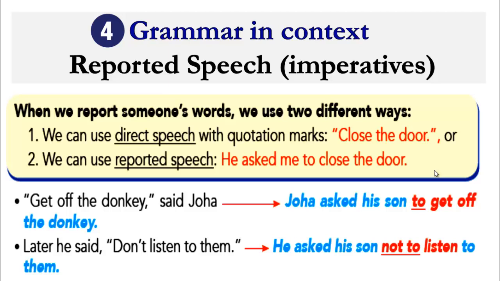When we report someone's words, we use 2 different ways. When we want to say what someone has said, we can use 2 ways here. The first one, we can use direct speech. Direct speech. And when we use direct speech, we have to put what here? Quotation marks. If you look here, these are called quotation marks. So when we use quotation marks, it's called what here? Direct speech. The actual words of the speaker. When I say direct speech, it means what? The actual words of the speaker.